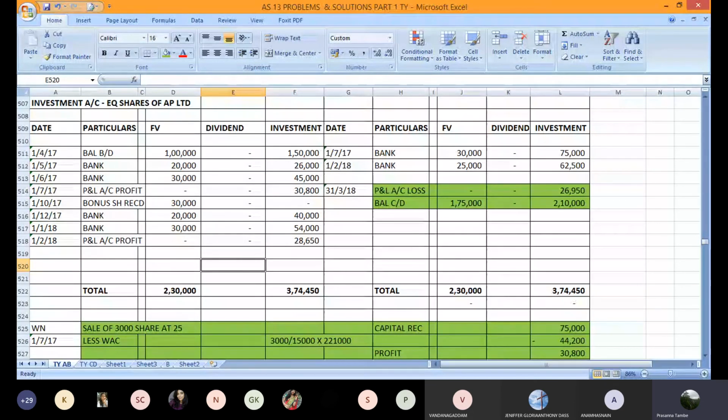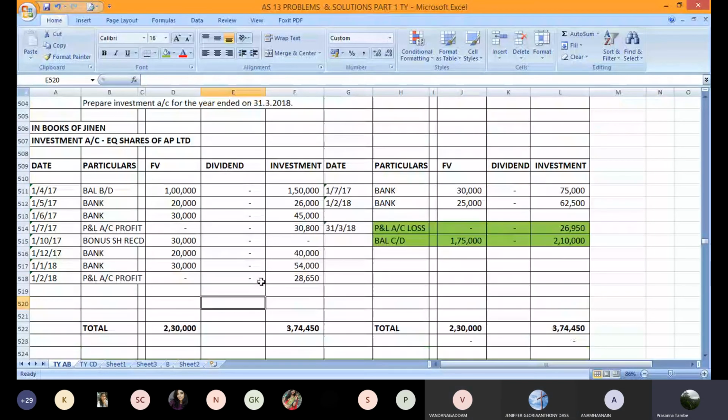Is it complete? Yes, sir, done. Okay. Any difficulty in this sum? No, sir. So, are you comfortable now with investment accounting for shares? Because this was, I believe, the third sum on investment accounting for shares.